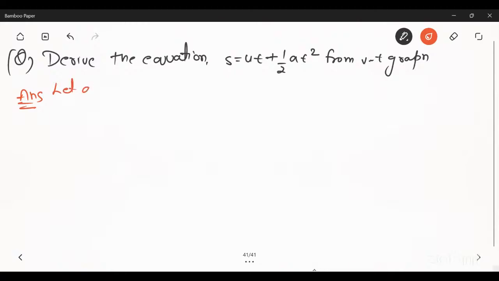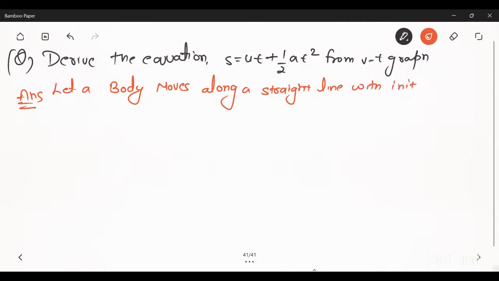Let a body move along a straight line with the initial velocity u and uniform acceleration a.